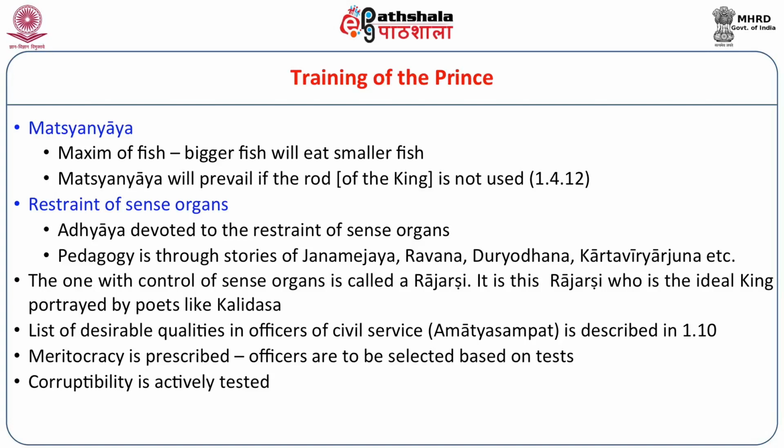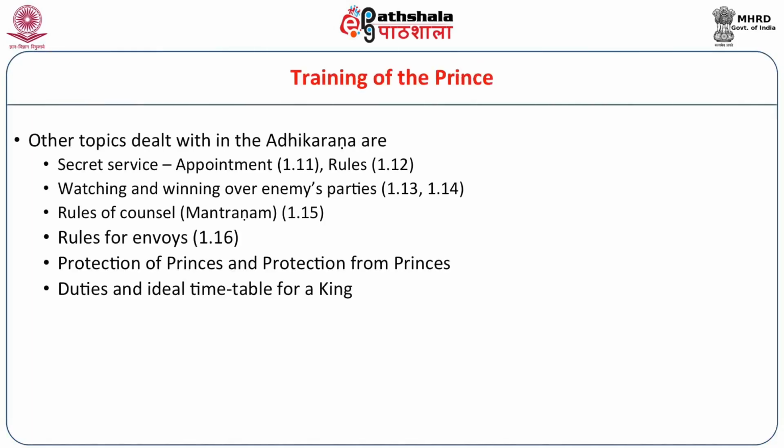There are other issues like desirable qualities in officers of the civil service. Meritocracy is prescribed rather than appointment based on relationships, etc. Then one interesting topic is that corruptibility is actively tested. Is this person corruptible? That's the kind of test they prescribed in those days. The other topics dealt with here are secret service, watching over and winning over enemy parties, the rules of council, that is mantranam, rules for envoys and ambassadors, protection of princes and protection from princes.